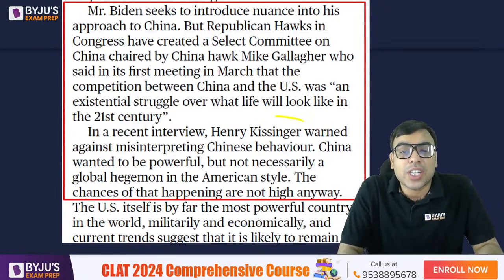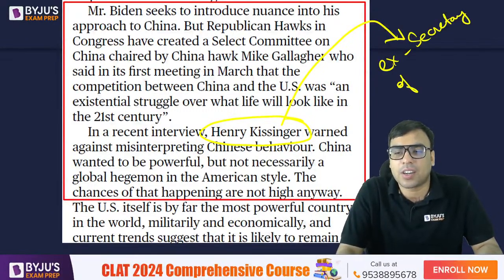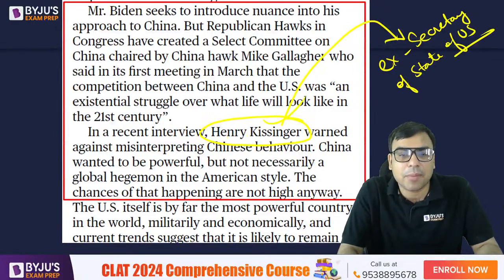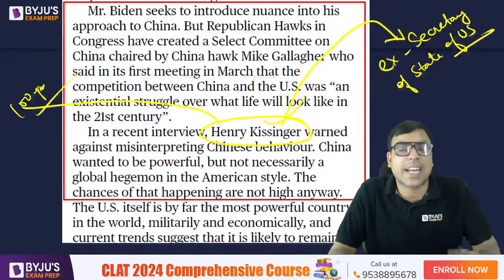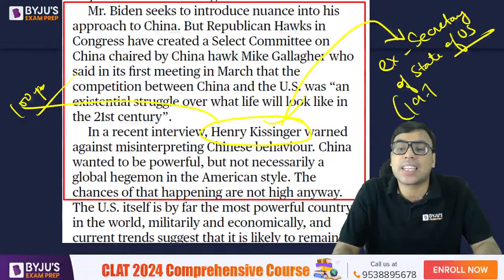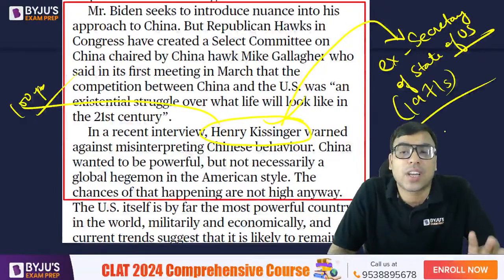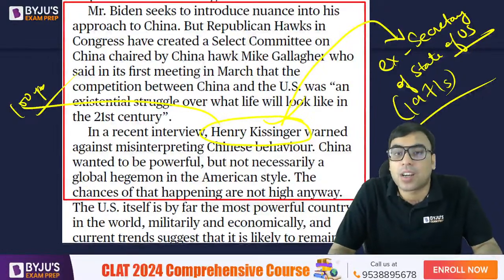Now author is quoting Henry Kissinger. He was a very famous person, I mean he is a very famous person, the former Secretary of State, है ना, Secretary of State of USA. I think recently he became 100 years of age. अभी वो जिंदा, he is alive, है ना. So Secretary of State is like foreign minister, ठीक है. So in 1970s, 1971 के आसपास he was actually the Secretary of State of USA.